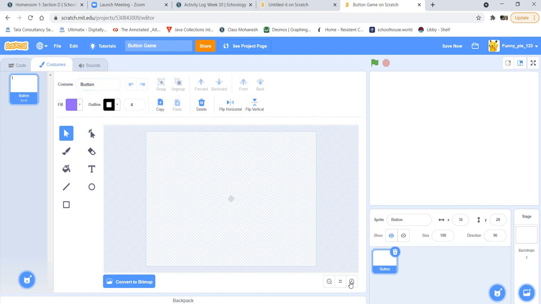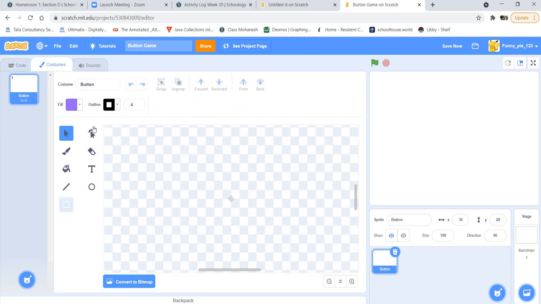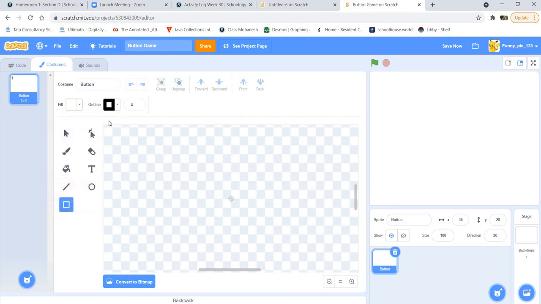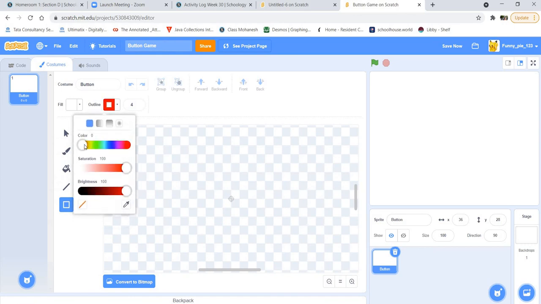Good. Next, zoom in a little bit. Then go to the rectangle tool. And then change the fill color to anything you want. I'm going to choose a white color for the fill. You can choose anything you want. And then I'll make the outline color a bluish color.